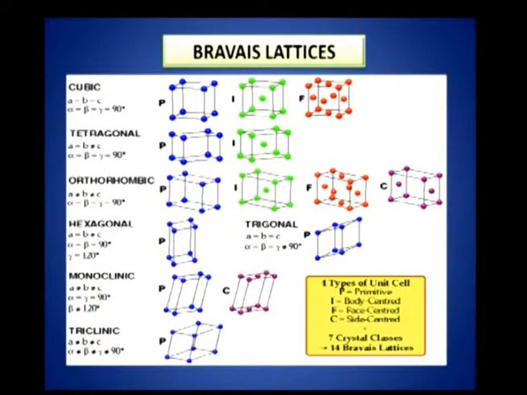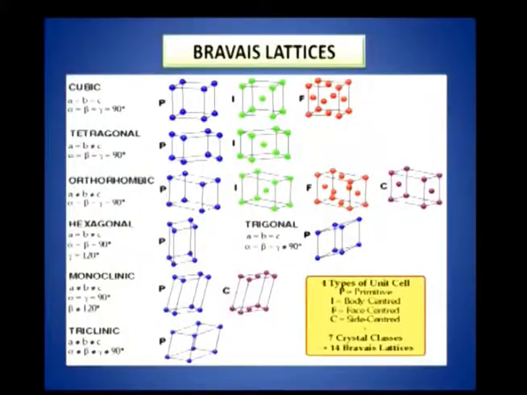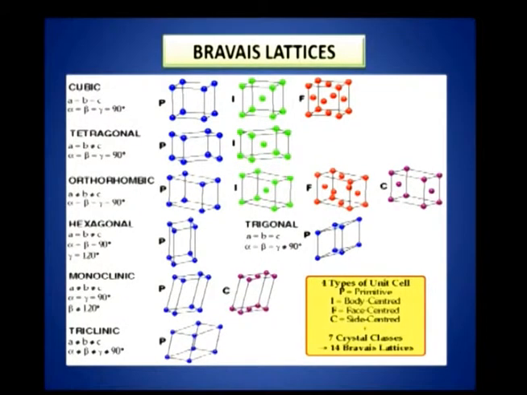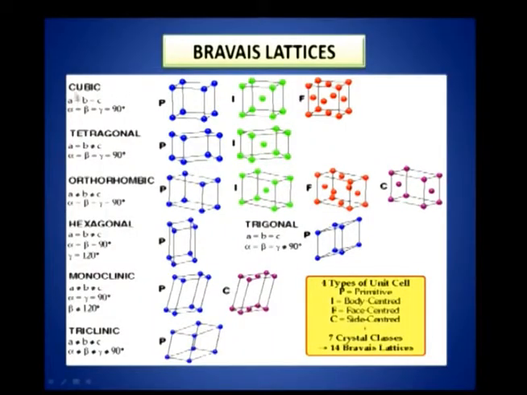So, there is no question of asking whether 14 is the right number, with ifs and buts, in the 18th century, but not now. It is mathematically proved beyond doubt that there will be only 14 lattices, and the lattice types can be X-rayed. So, X-ray diffraction is a powerful tool using which the position of the atoms in different solids can be studied. And so you have the cubic structure again, and the 7 systems I am again reading: cubic, tetragonal, orthorhombic, hexagonal, monoclinic and triclinic.